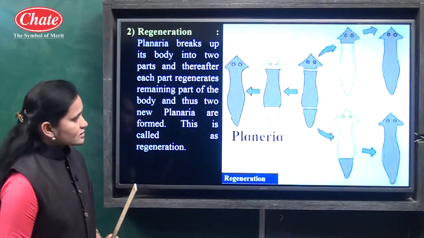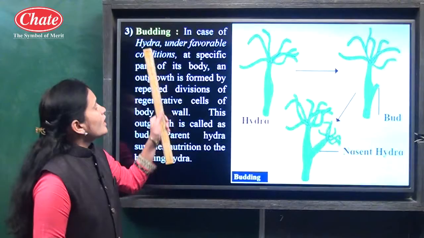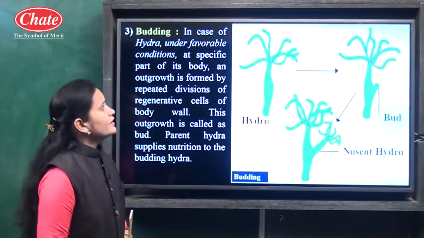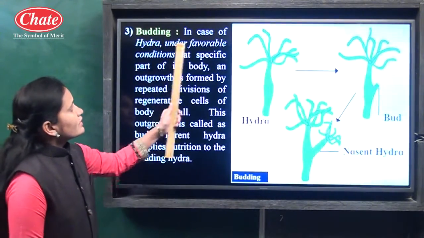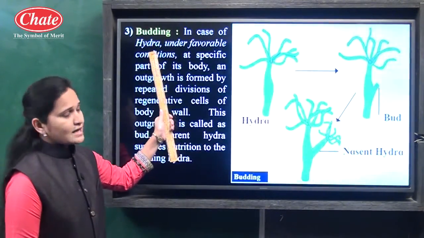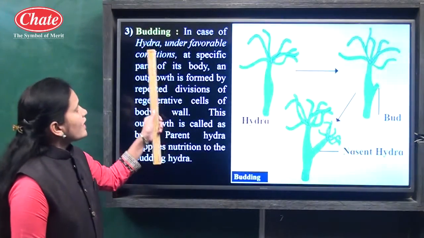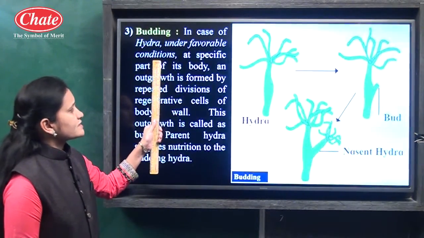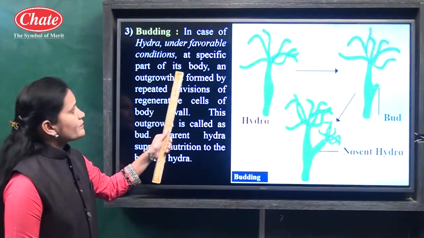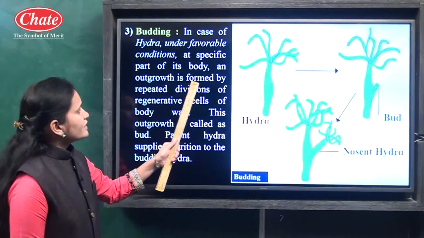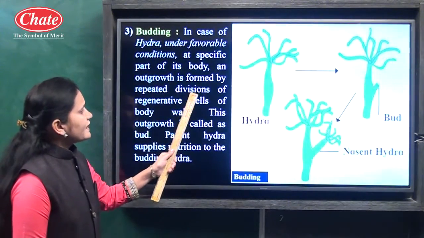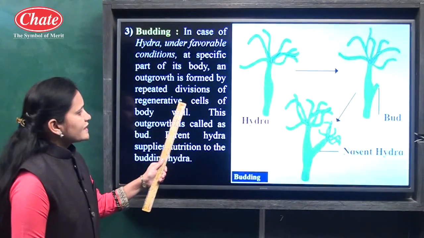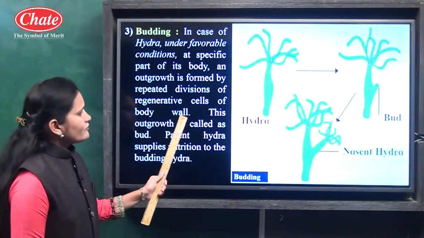Now let us see the third method, the budding method. Now what does budding mean? Which example is there for the budding process? Hydra. In the case of hydra, under favorable conditions, at a specific part of its body, an outgrowth is formed by repeated division of regenerative cells of the body wall.